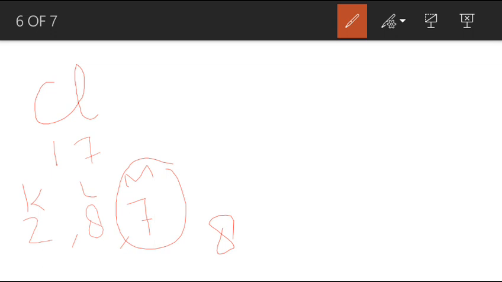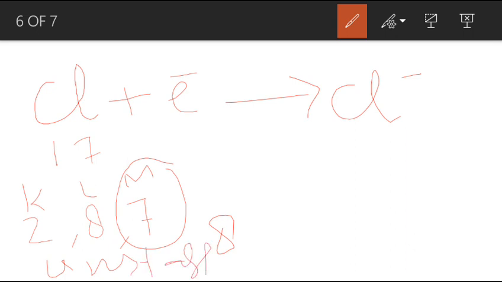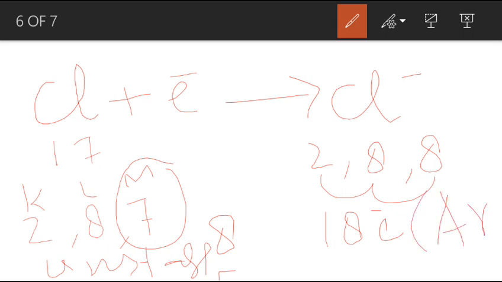It can easily gain this electron. So when it gains 1 electron, it gets converted into Cl negative. Its electronic configuration was 2, 8 and 7 when it was present in its unstable form or neutral form, but when it gains an electron, its electronic configuration becomes 2, 8, 8. So a total number of 18 electrons, and 18 is the electronic configuration of which noble gas? Argon. It becomes stable.